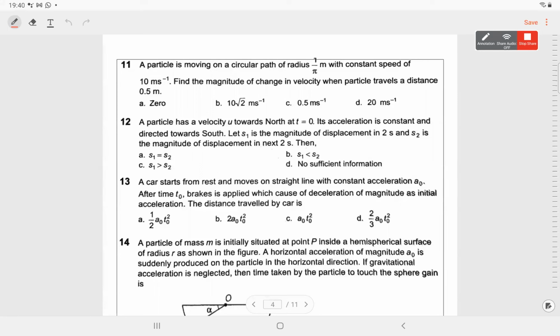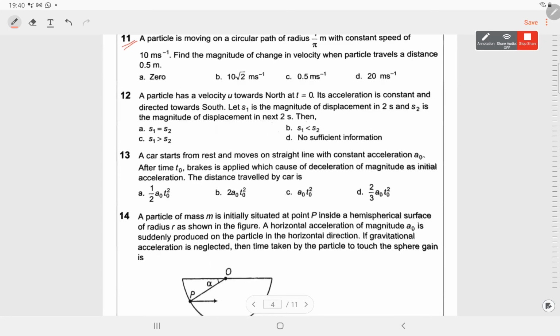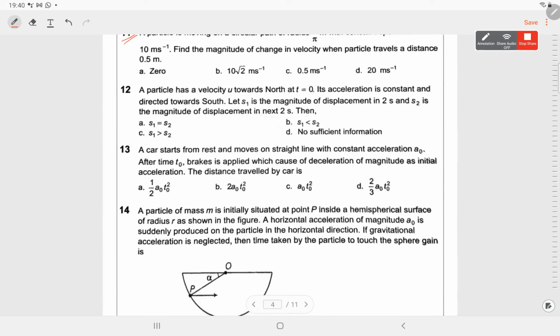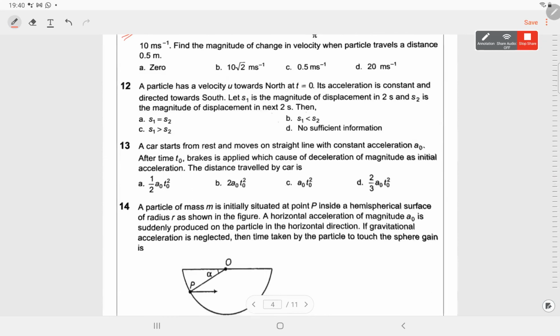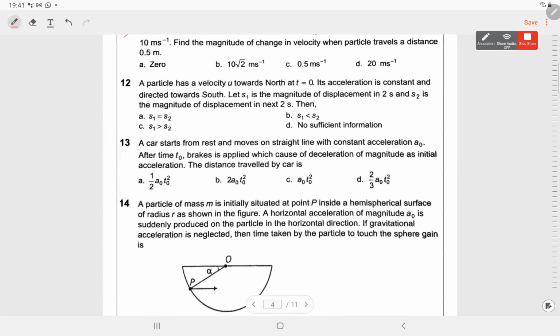For a particle moving in a circular path with constant speed, find the magnitude of change in velocity when the particle travels a distance. I think this is for motion in a plane. Leave it. This requires vectors. We haven't done vectors for some reason. Leave that question number 11. Question number 12.